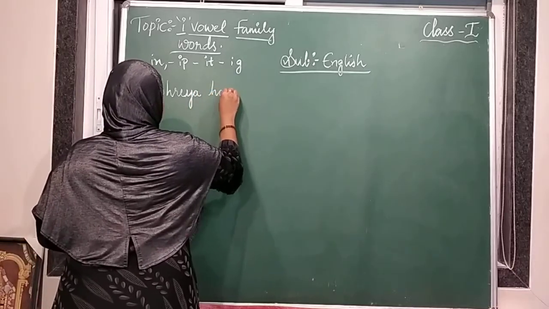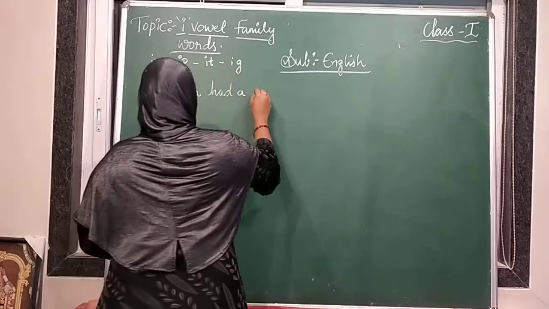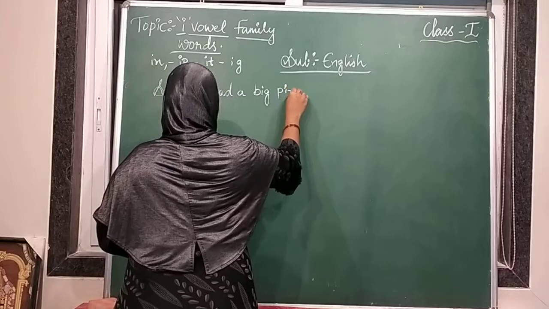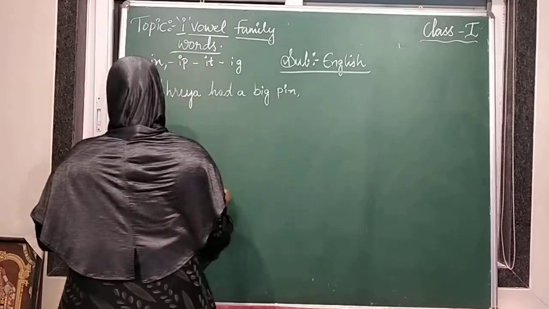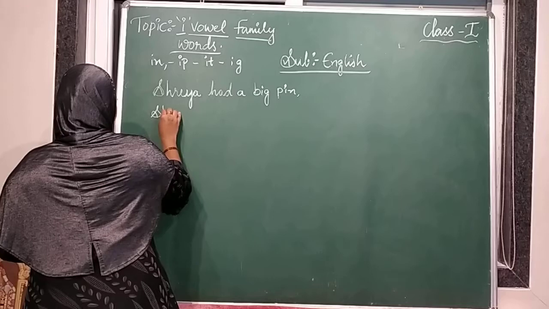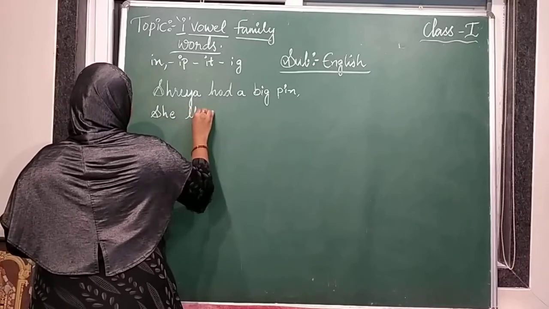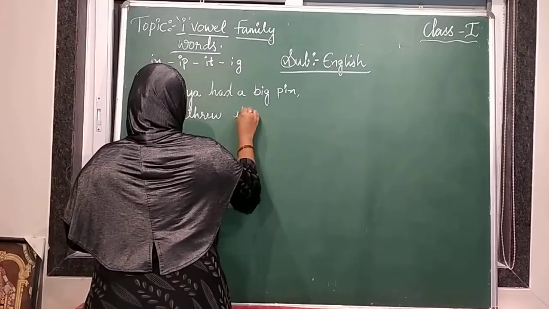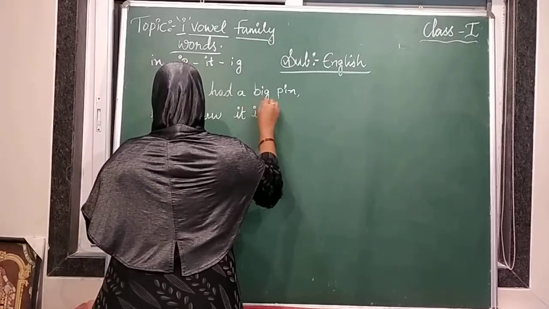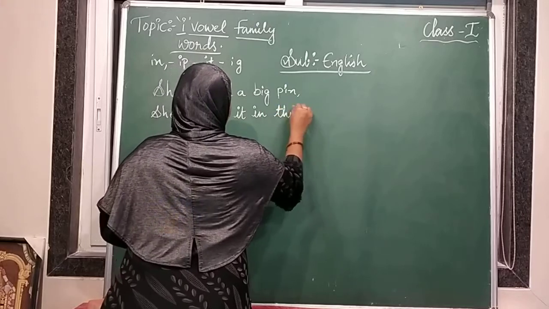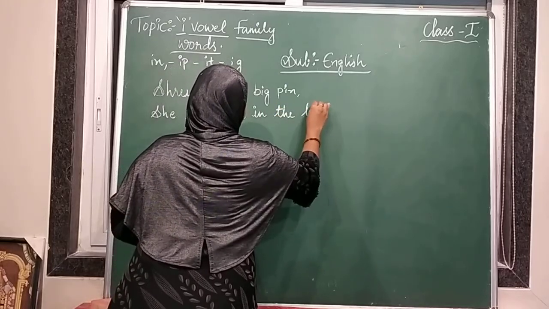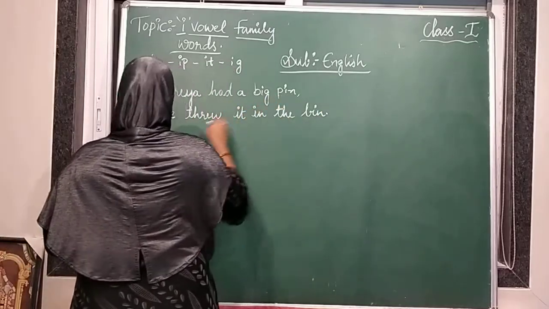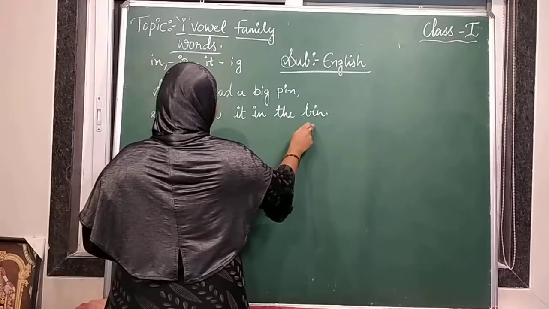Shreya had a big pin. So she is having a big pin, comma, she threw it in the bin. What is that? Shreya had a big pin. She threw it in the bin.